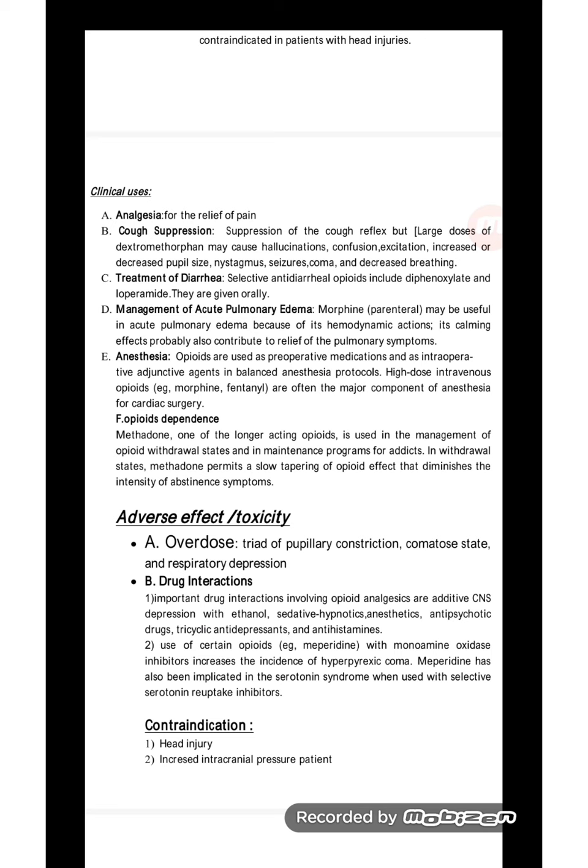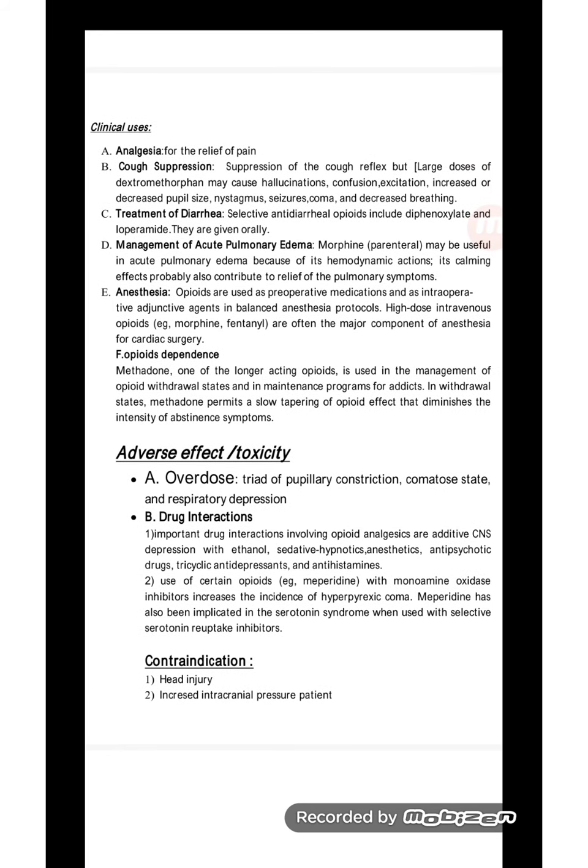Drug interaction: important drug interactions of opioid analgesics are the additive CNS depression with ethanol, sedative hypnotics, anesthetics, antipsychotic drugs, tricyclic antidepressants, and antihistamines. Use of certain opioids like meperidine with monoamine oxidase inhibitors, that is MAOI, increases the incidence of hyperpyrexic coma. Meperidine has also been implicated in serotonin syndrome when used with selective serotonin reuptake inhibitors. Contraindication: head injury, pregnancy, increased intracranial pressure.